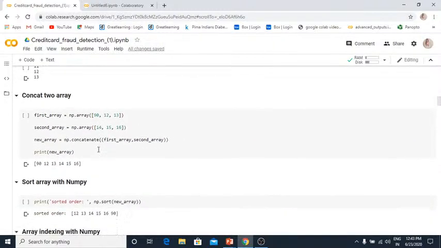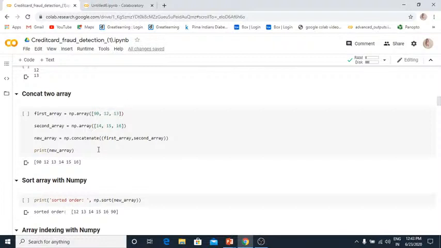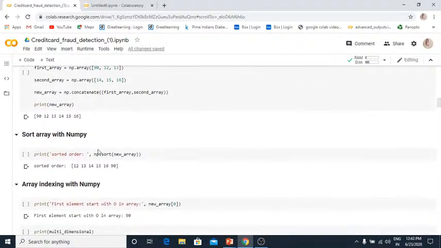And if you want to concat two arrays, how can you do that? Using the dot concatenate function, you can concat two arrays. I mean the merging of two arrays, right? And if you want to sort your array, you can use np dot sort, right? This sort function you can get from Numpy. That actually helps you to get the sorted array.